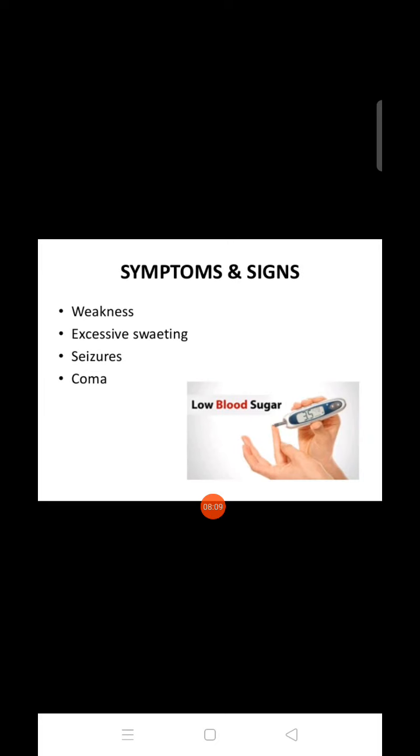Okay, next, what can be the symptoms and signs? There will be weakness, excessive sweating, seizures, and low blood sugar. The person will have weakness, excessive sweating, and seizures. Next, there will be sweating, shakiness, irritability, and dizziness. These kinds of symptoms will be present.